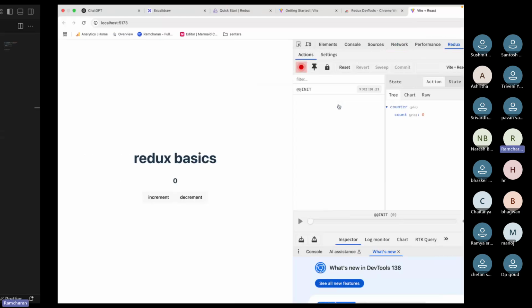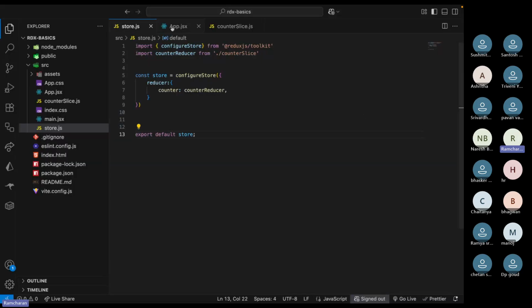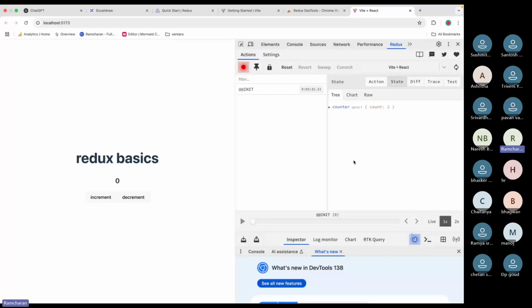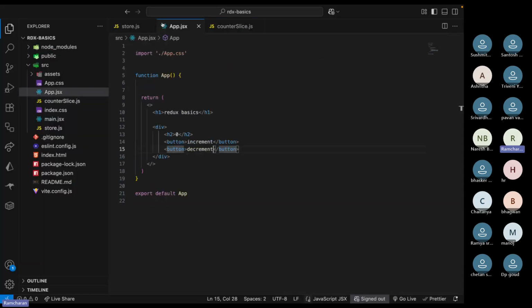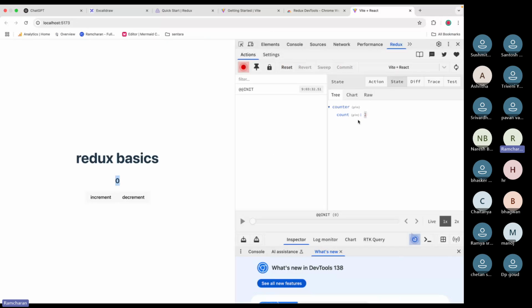Now I want this counter value, which is 0, right? If I change the initial state here, let us take initial state as 2, now you see inside the Redux store the value is changing, right? Now I want this 2 here in the UI. How will I get it? Currently in the UI it is hard coded, right? I want this initial state value 2 in the UI. How can I get it?